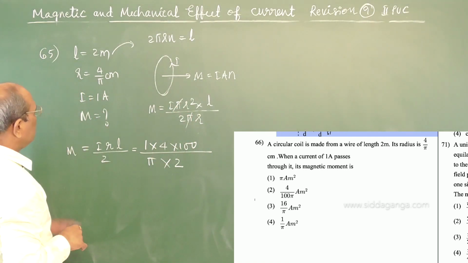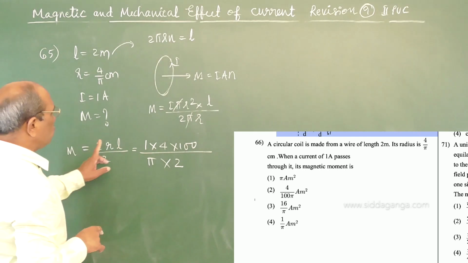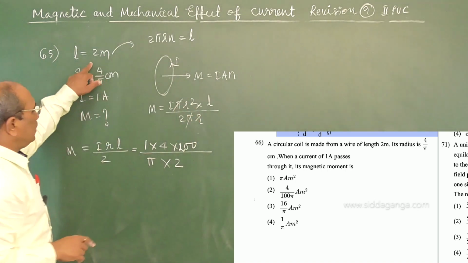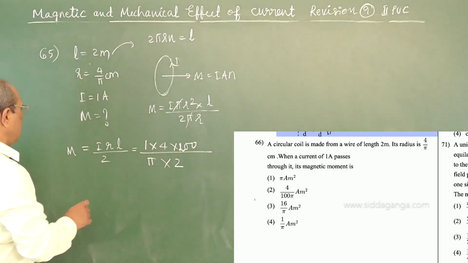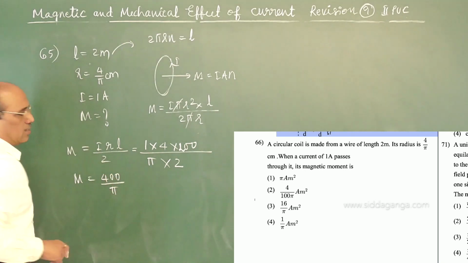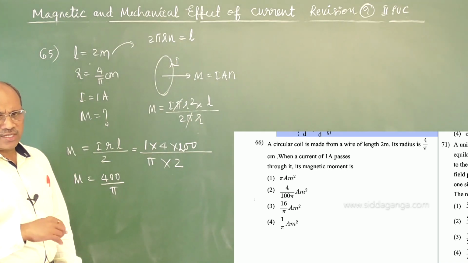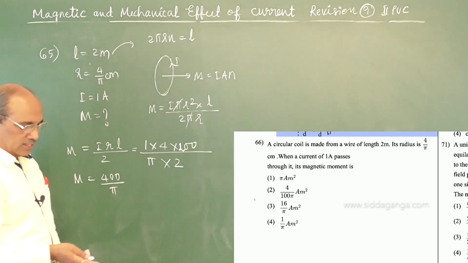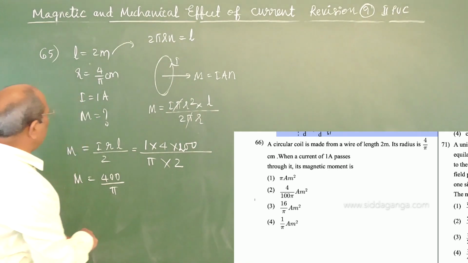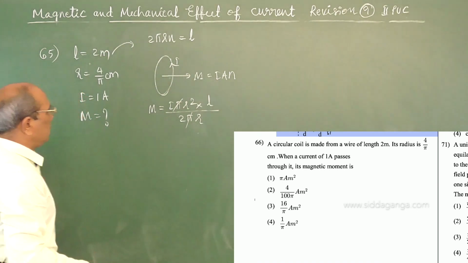2 pi R. 400, current is 1 ampere, length is 200 centimeter. 2 cancels, 400 by pi ampere meter square. Since the answer is required in meter, let us substitute in meter instead. Better we can go with that.